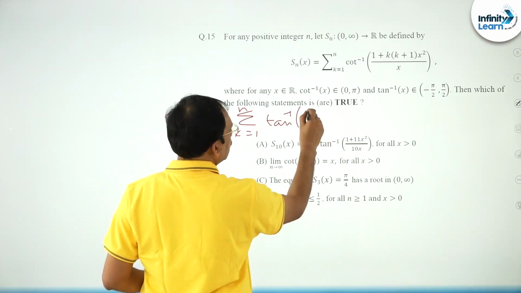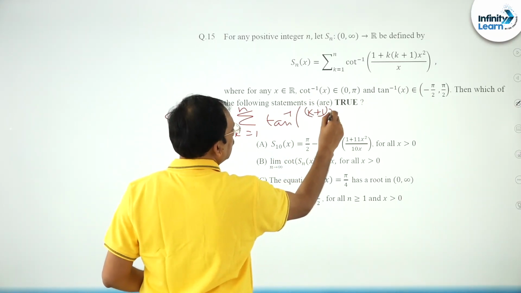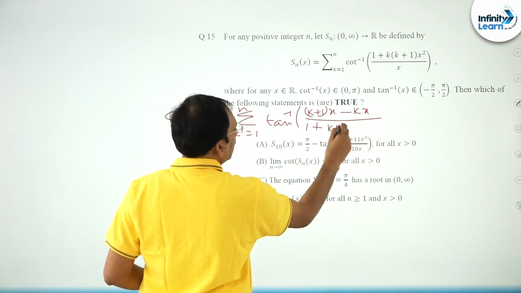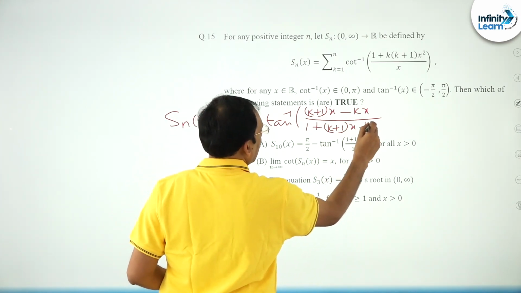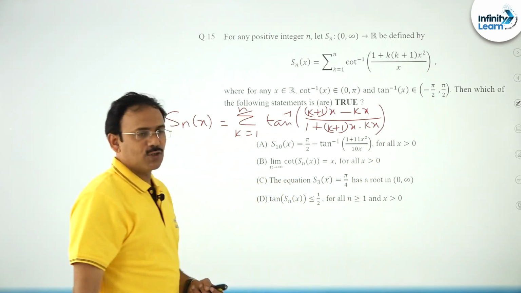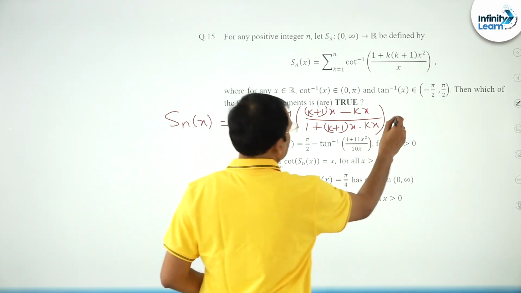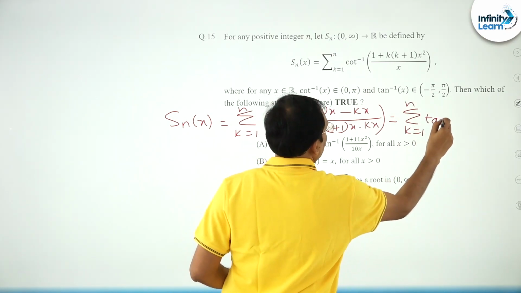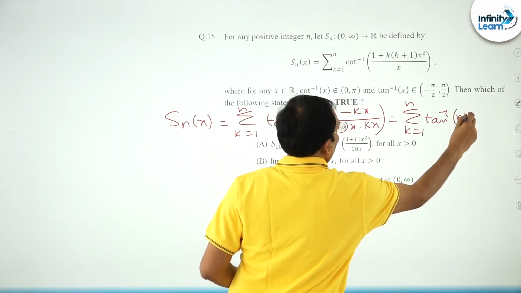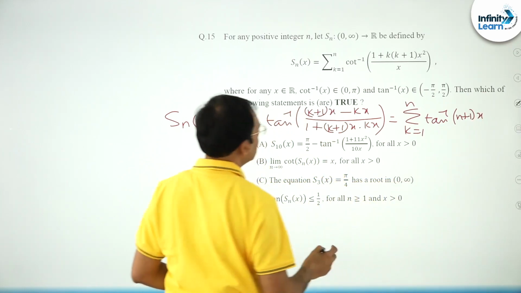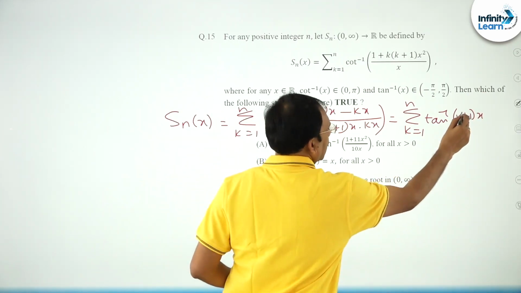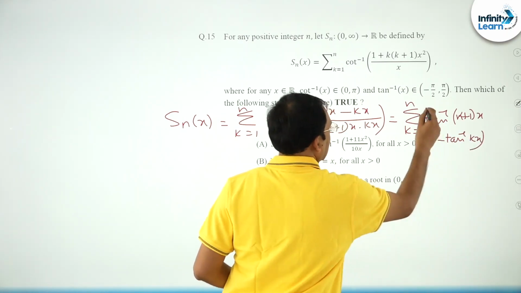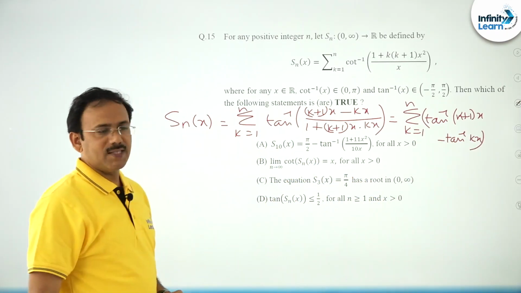So I want to write ((k plus 1) x minus kx) by (1 plus (k plus 1) x into kx). Am I correct? So you can write it, friends, as sigma k equals 1 to n of tan inverse of (k plus 1) x minus tan inverse of kx. Yes. Now you try to apply sigma.